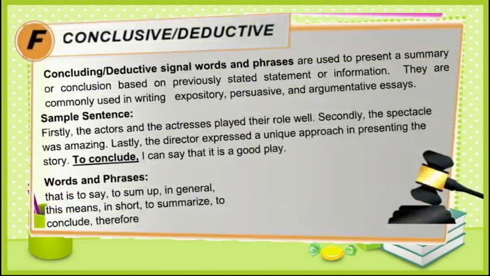Our last category is conclusive or deductive. These are used to present a summary or conclusion based on previously stated statements or information. They are commonly used in writing expository, persuasive, and argumentative essays. So these transition words signal that a writer is about to summarize or come to a conclusion. They tell us that the idea that follows sums up what has gone before it.